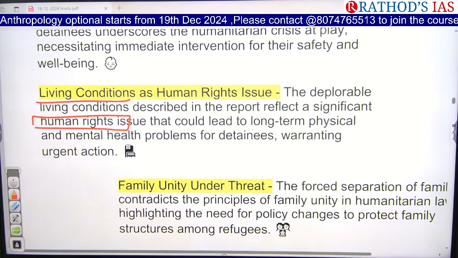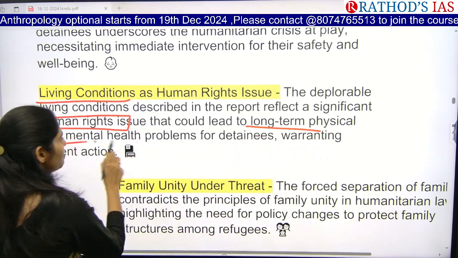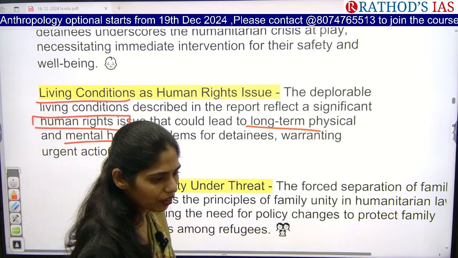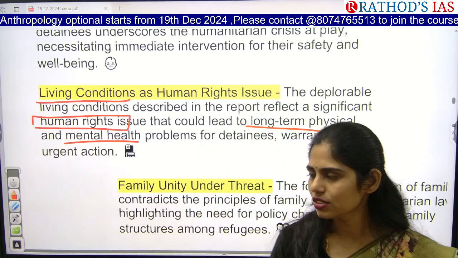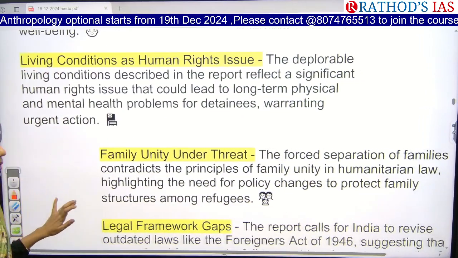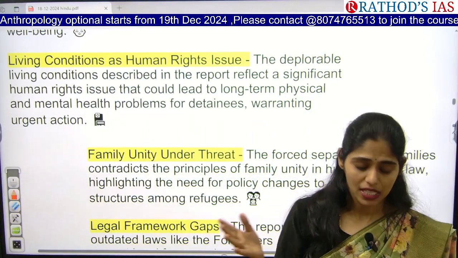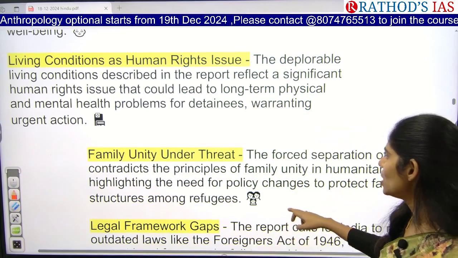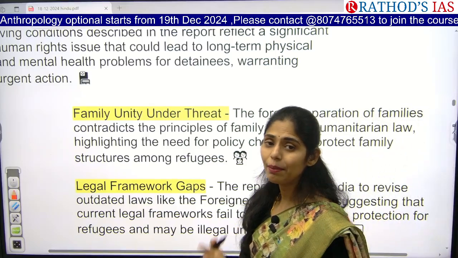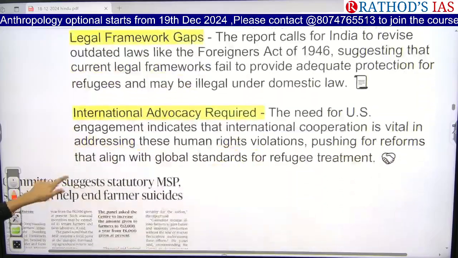Okay, whenever we provide safety and security to the people, we can ensure that long-term physical as well as mental health problems can be controlled. If mental health problems increase, obviously it will impact the safety of society itself. Okay, so this is what it mainly said, and if people are forcibly separated, if they are kept in jails, what happens? The people get separated from their families. Because of this, the principle of family unity, and the family as a social institution, will be affected. So this is what is mainly given by this article.